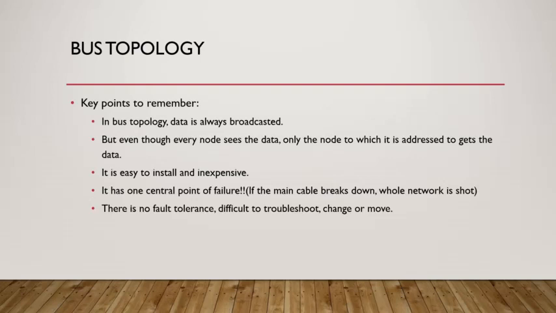But there are some drawbacks too, like one central point of failure. If the common channel to which all your nodes are connected breaks down, your whole network fails. Thus, there is no fault tolerance. Since all the devices pass data to one common channel, it is difficult to detect which device failed. So it is harder to troubleshoot in case of failure. Also, it is not easy to change or move the nodes once connected.